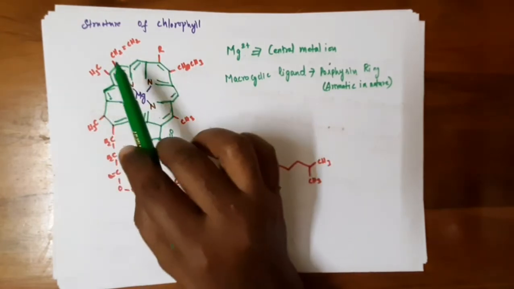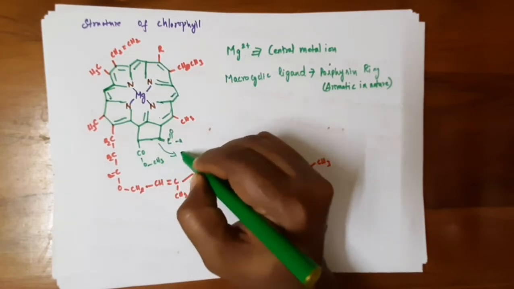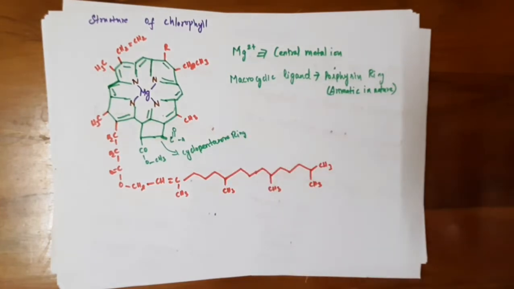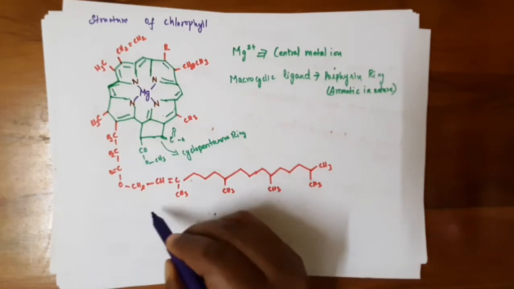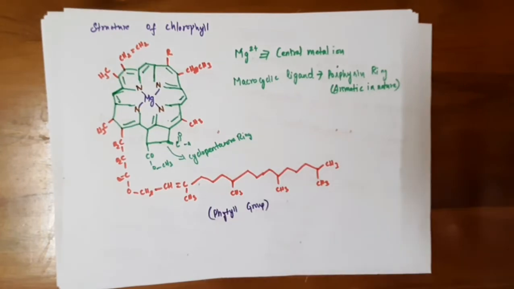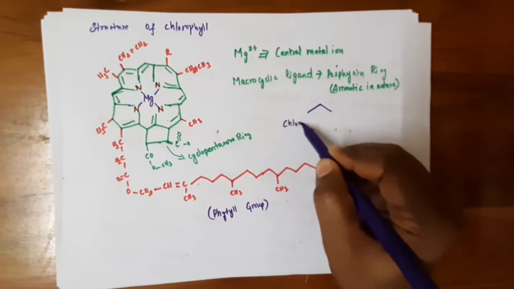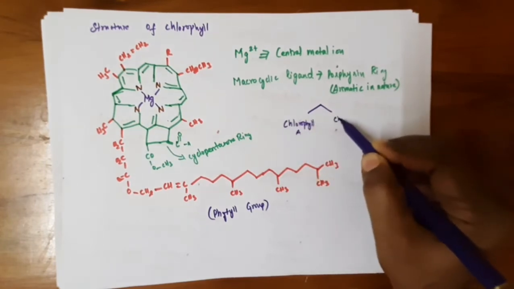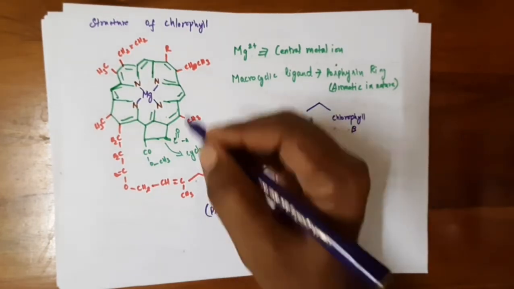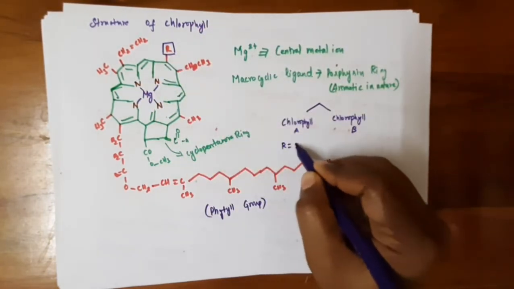It has some substituents like acetylene and methyl, and one of the rings is fused with the cyclopentanone ring. And this system has one long chain group called the phytyl group. The chlorophyll has two types: chlorophyll A and chlorophyll B. In chlorophyll A, R is equal to CH3.